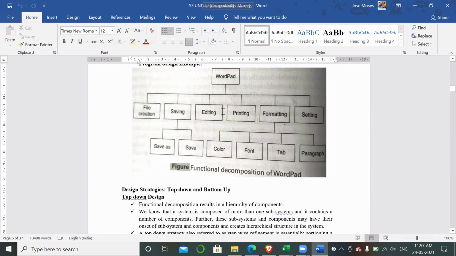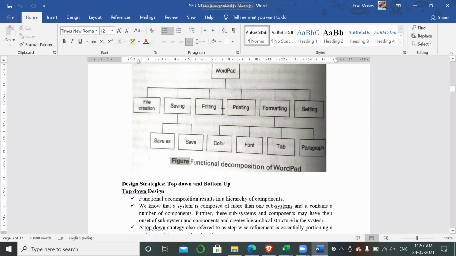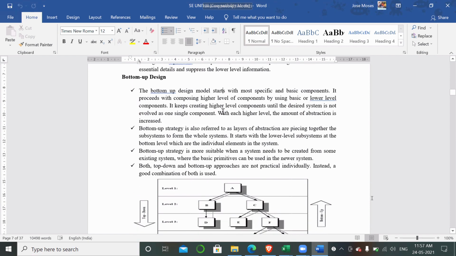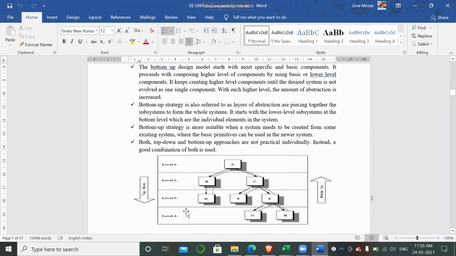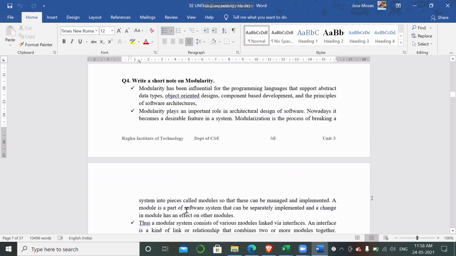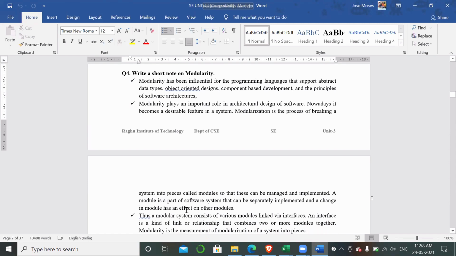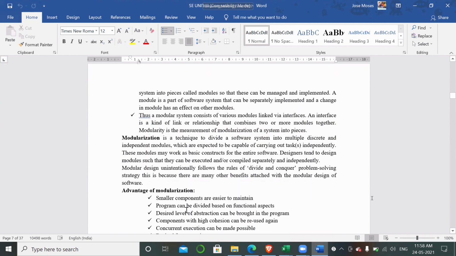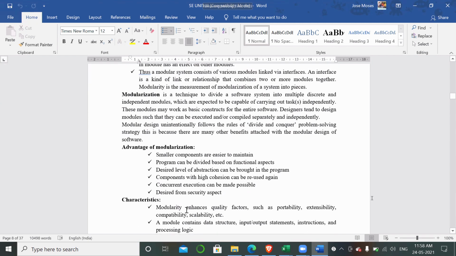So next are the top-down approach and bottom-up approach. You might have learned this already everywhere. It is nothing but bottom to top and top to bottom view. That's why I'm not focusing more on it. The next important concept, which you did not learn in your object-oriented programming, is modularity. So what do you mean by modularity? You might have already heard it in your day-to-day life. We have already seen something called modular kitchen, modular bedrooms. Everywhere we are calling it modular.